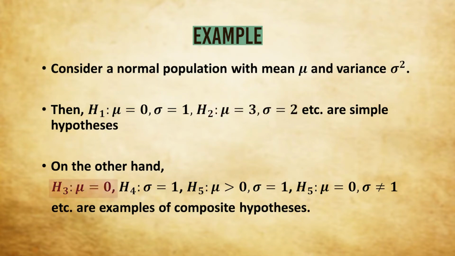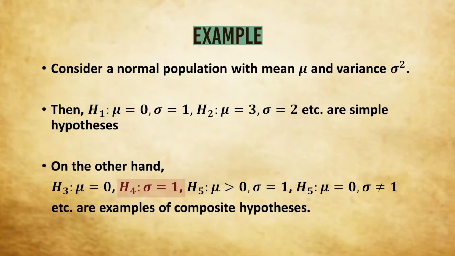Now if we go to H3, which is specifying mu equals 0, but it does not say anything about sigma. That means the normal population is not completely specified. So here obviously H3 will be a composite hypothesis. Similarly, you see in H4 the value of sigma is specified, not of mu. In H5 we are saying mu is greater than 0, sigma equals 1. So here mu is greater than 0, so it does not specify the value of mu. It just says that mu is positive, but it can take several values. So again, this hypothesis fails to specify the population completely.